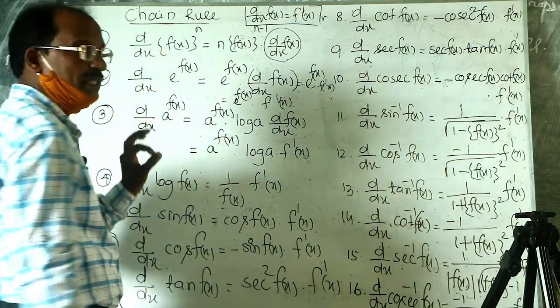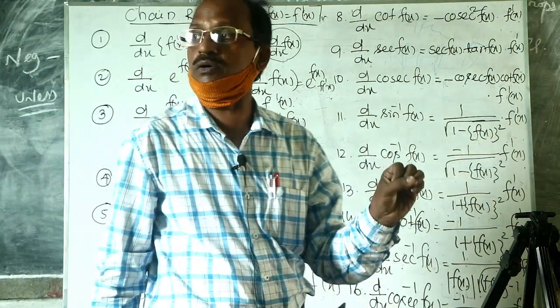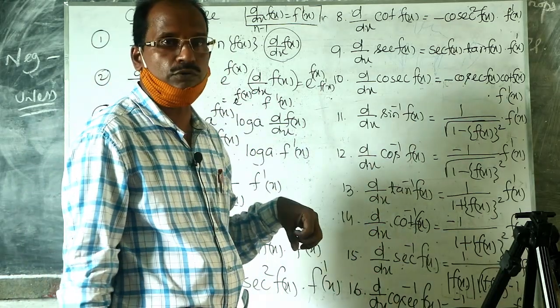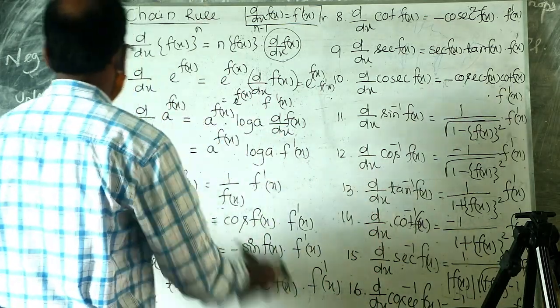So we shall prove these formulas by the definition of first principle, or the ab initio method. We shall prove them one by one.